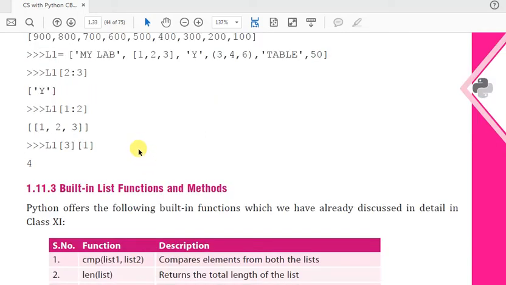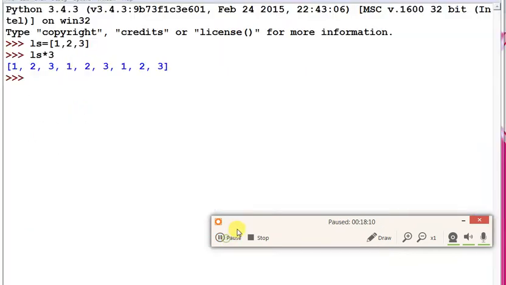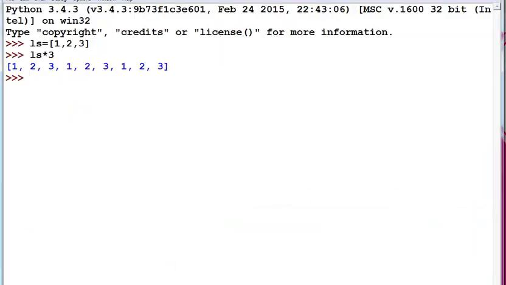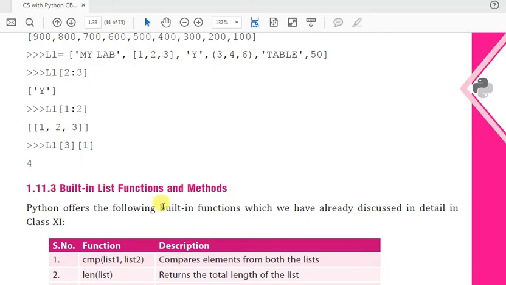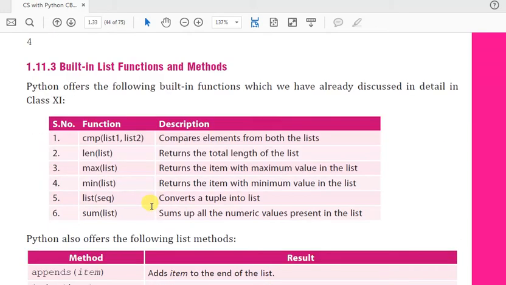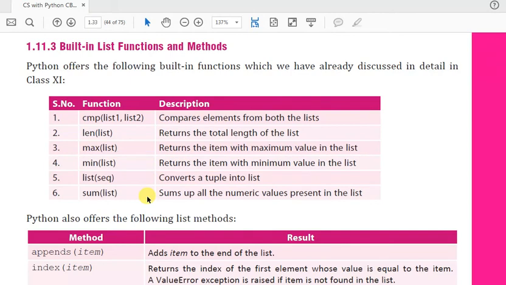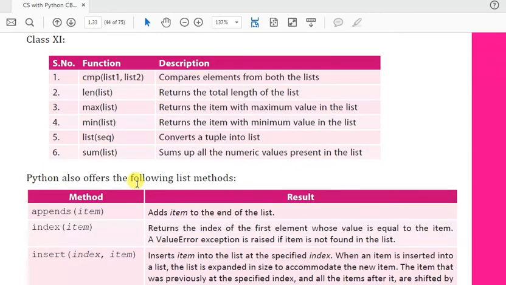Now we will move to the next topic. The next topic is built-in list functions and methods. These are the methods given, so we can discuss each and every one.